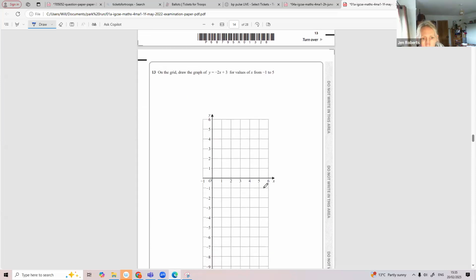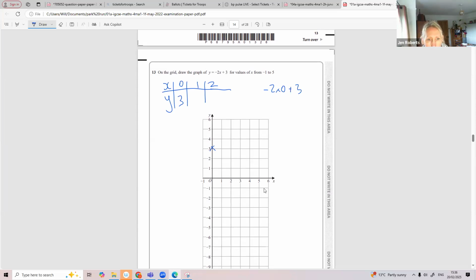Next one. Let's set up a table. I want to draw this graph. We need to set up a table first of all. X, Y. X, let's say 0, 1, 2. You just need to choose some values. You could choose more than that. I'm just going to choose 3. So when X is 0, what's Y? Well, what's minus 2 times 0 plus 3? It's 3. X is 0, Y is 3.